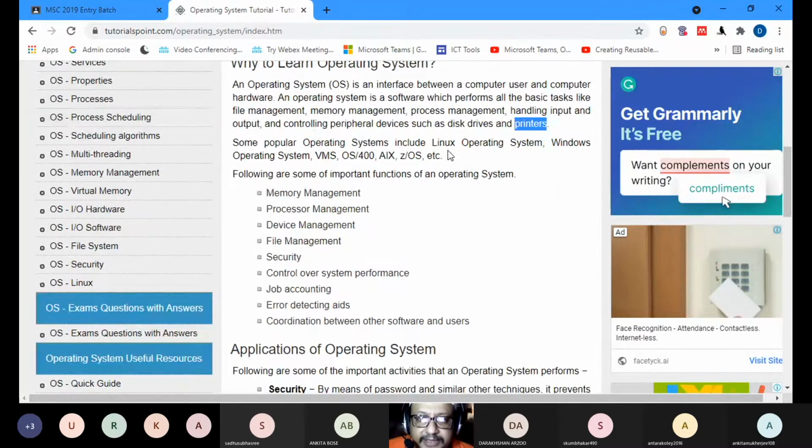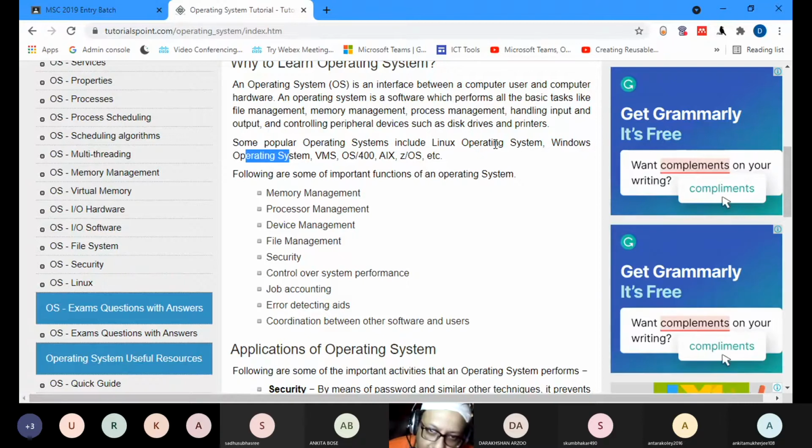So common operating systems are the Linux operating system, the Windows operating system, VMS, OS 400, Macintosh, or the Apple system which you have. So the maximum number of people use Windows in this world, and Linux is not far away. Linux is also used by many people, especially the people who actually work on computers and softwares, they need to know about Linux.